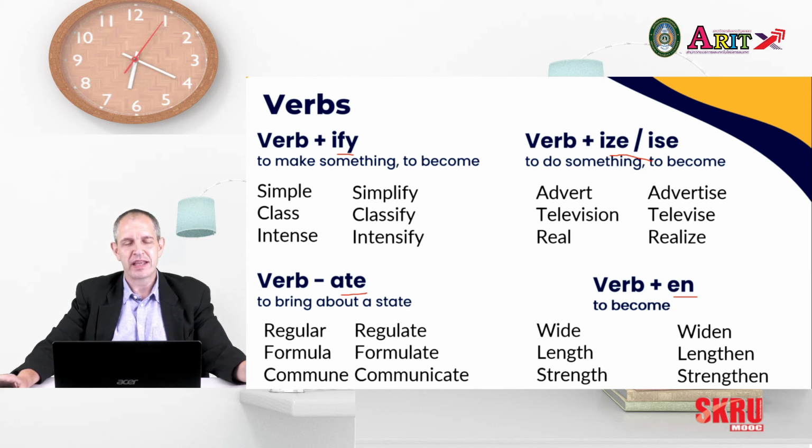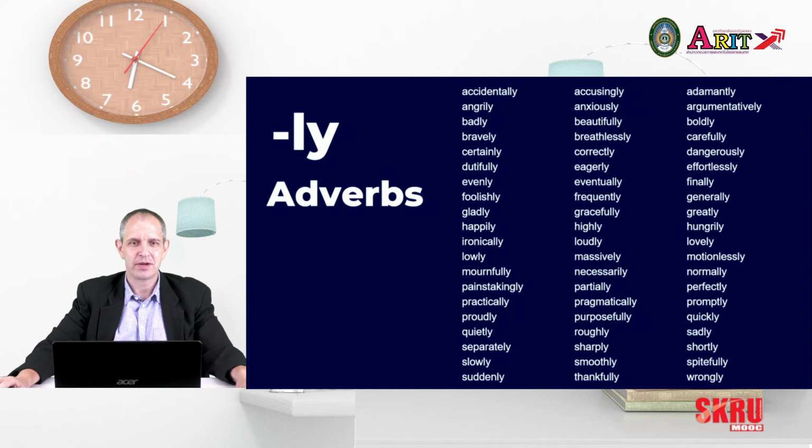Now, next I want to cover the easiest of all the four main forms, and that's adverbs. The reason it's the easiest is because it has only one basic suffix, and that is the common ly. And here is a gigantic list of different words becoming adverbs by adding ly. Now, the difficulty with adverbs is that they go in several different places in a sentence: the beginning, the end, the middle. So making them is quite easy. Knowing where they go in the sentence can be tricky.